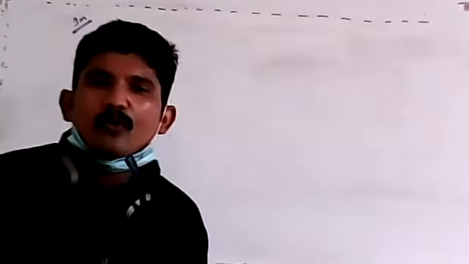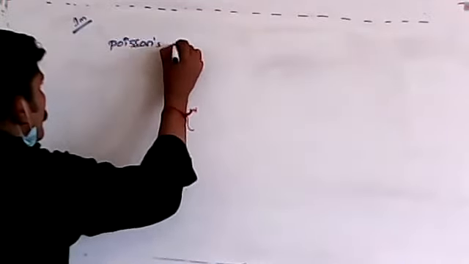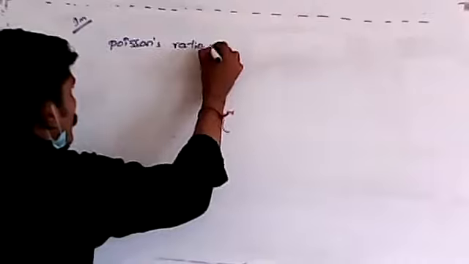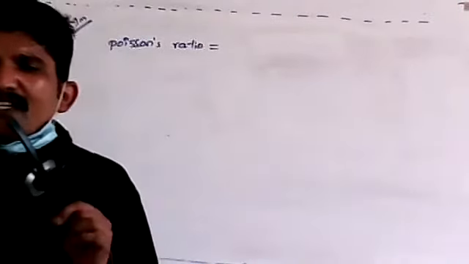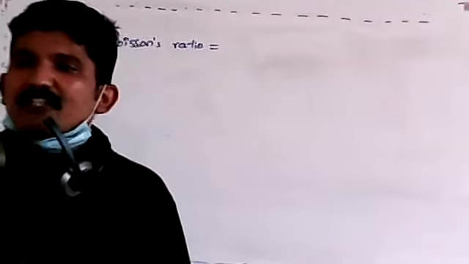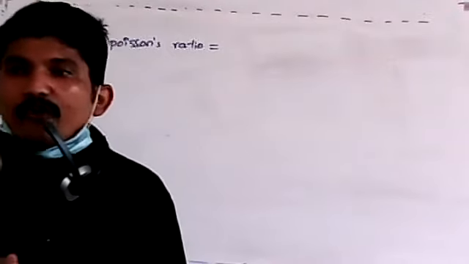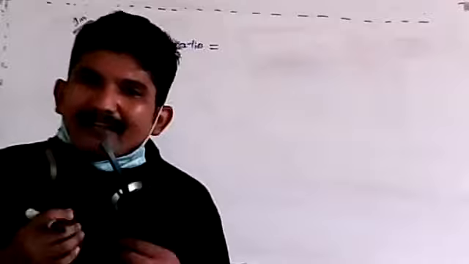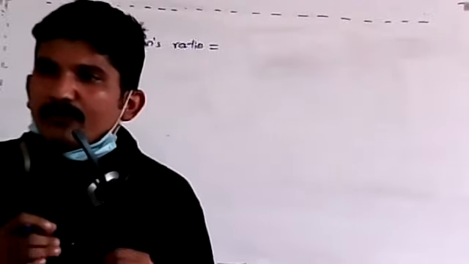One mark they may ask: define Poisson's ratio, or what do you mean by Poisson's ratio? A simple definition I will tell you. Poisson's ratio is the ratio of lateral strain to that of longitudinal strain.